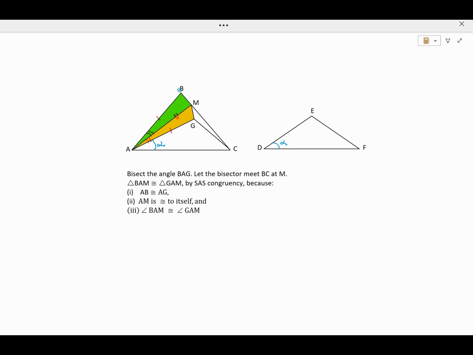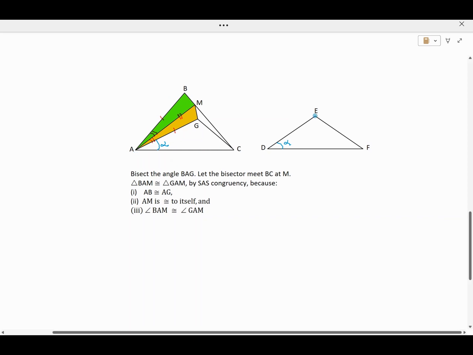To start with, angle BAC, that is theta, was larger than angle EDF. So, after alpha is taken out from angle BAC, some angle will be left. That is theta minus alpha. It is angle BAG. Bisect this angle. Let the bisector meet BC at M.